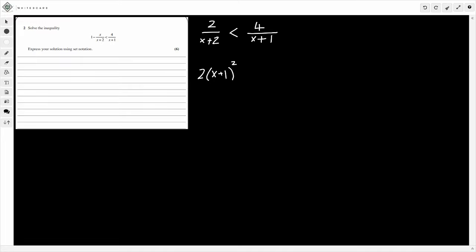Obviously there's no x plus 1's on this side, so it can't cancel. And I'll get 1 lot of x plus 2. The denominator term cancels. So I get x plus 2. Now this is going to be less than, so it's going to be 4 lots of x plus 2. So that's going to be this side now. You times it through by x plus 2. Obviously there's no x plus 2's on this side, so we can't cancel with anything. x plus 2 squared times by x plus 1.